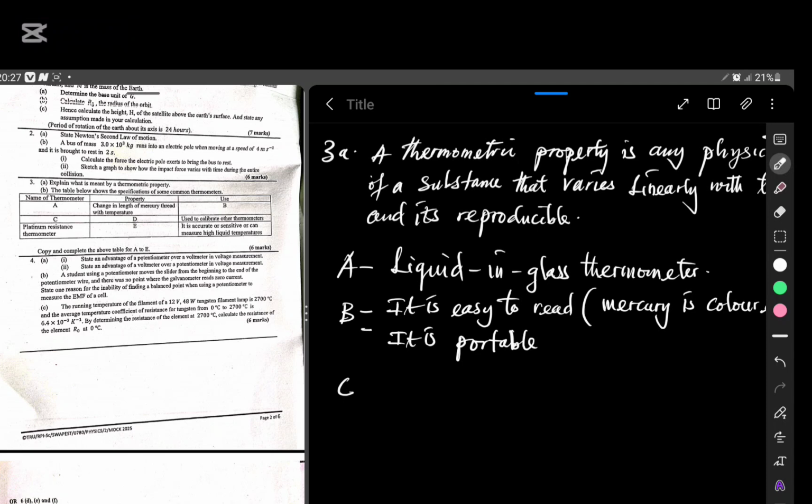Among those thermometers, there's a particular one which is the constant volume gas thermometer. It is used to calibrate other thermometers. Take for instance, you can use a constant volume gas thermometer to calibrate a liquid in glass thermometer, in the case of using alcohol as the thermometric liquid.